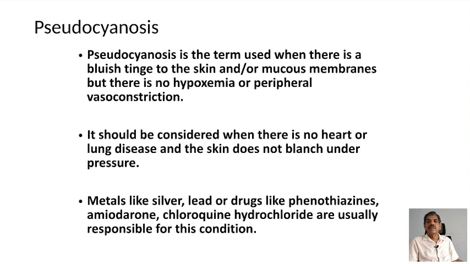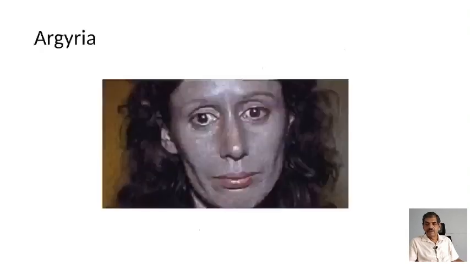It should be considered when there is no heart or lung disease and the skin does not blanch under pressure. Metals like silver, lead, and drugs like phenothiazine, amiodarone, chloroquine are usually known to produce this kind of pseudocyanosis. This is the picture of argyria and the silver toxicity or silver deposition in the skin.